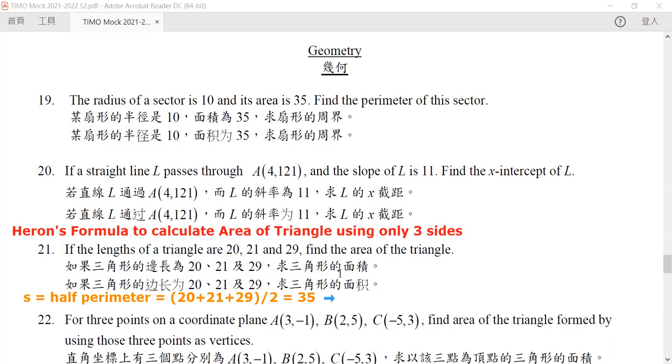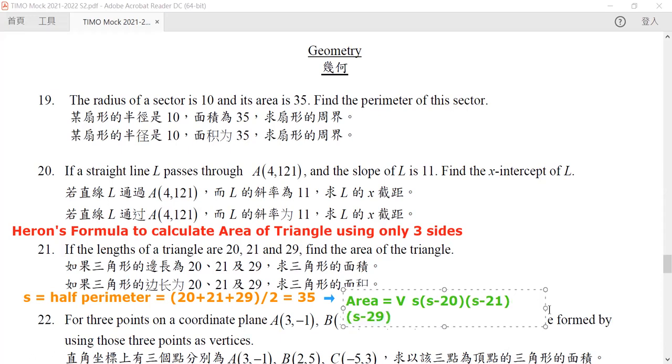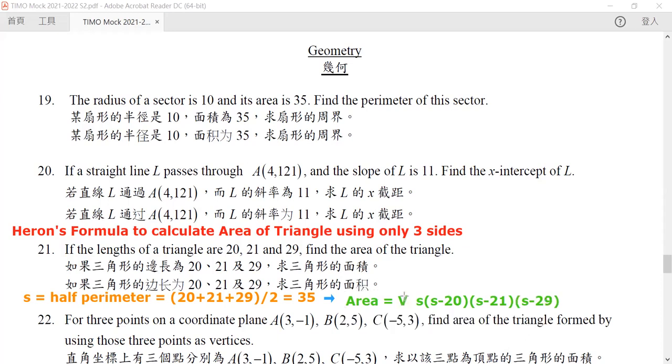The theory says that the area of this triangle is exactly equal to the root of S times S minus the first side, and then S minus the second side, and S minus the third side. Now remember that the root extends over the last term. So we calculate S times S minus 20 times S minus 21 times S minus 29, and then we take the square root of it, it would be our answer.